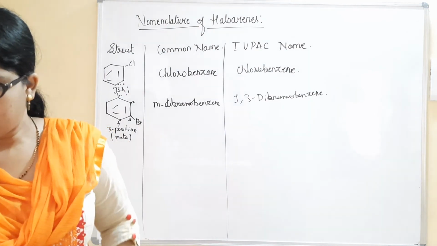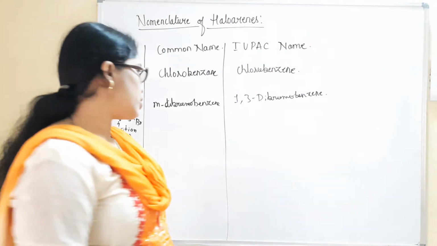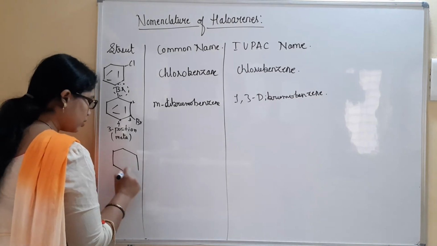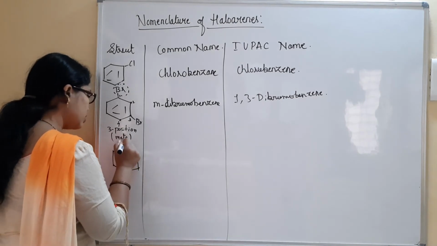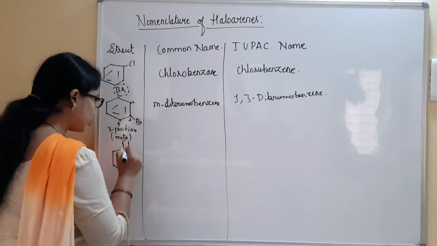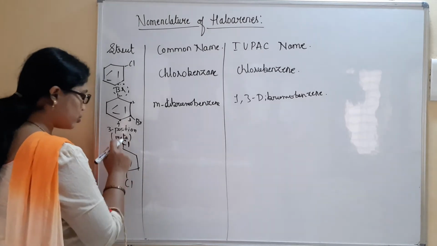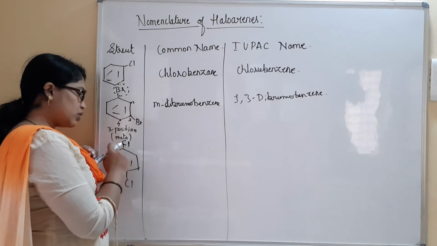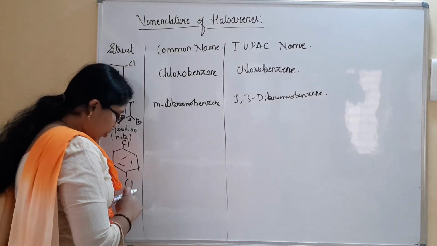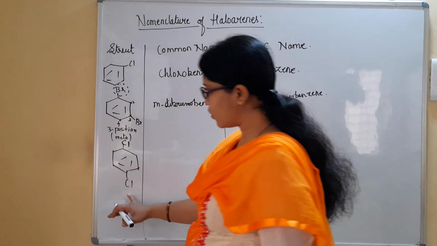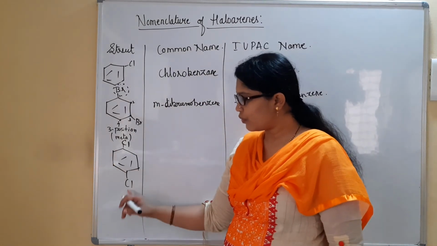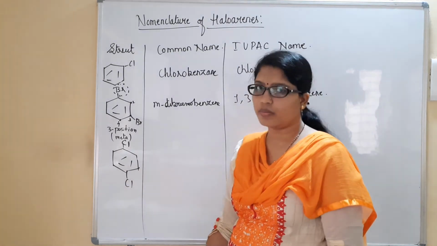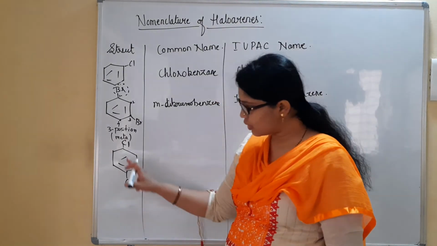Similarly, we can consider the other positions. As I already told you, let me consider the halogens at these positions. Two Cl are present at opposite positions. What should be the name for this one? With respect to this Cl, this is going to be considered the para position. So it is para-dichlorobenzene. With respect to this it is para, and vice versa, with respect to this it is para.